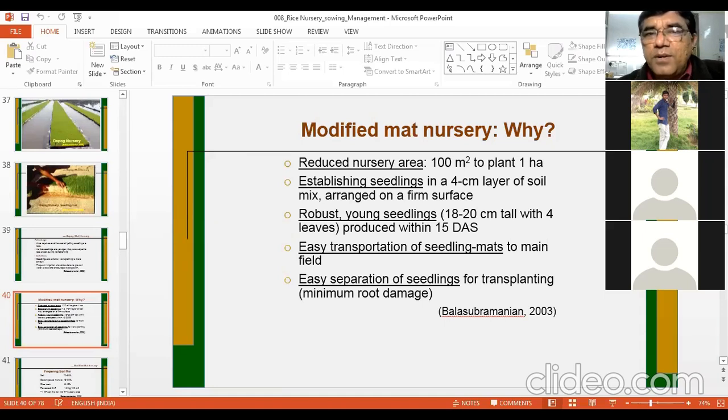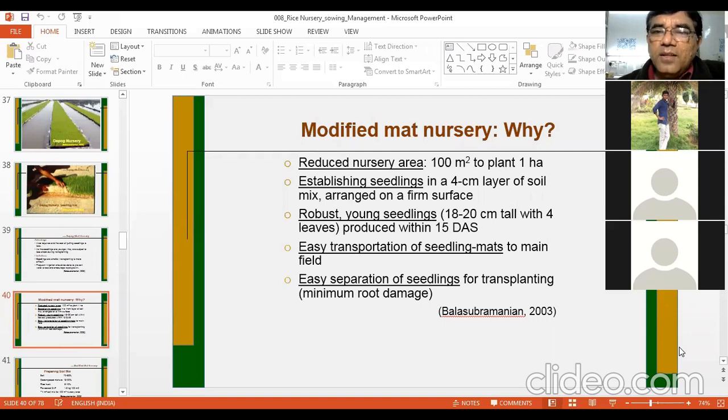It is an advancement over the depot method of nursery. Compared to wet bed nursery or dry bed nursery, you need less area, just 100 meters square to plant 1 hectare. In that case, it was 800 to 1000 meters square area. Here seedlings are established or raised in a 4 centimeter layer of soil mix.